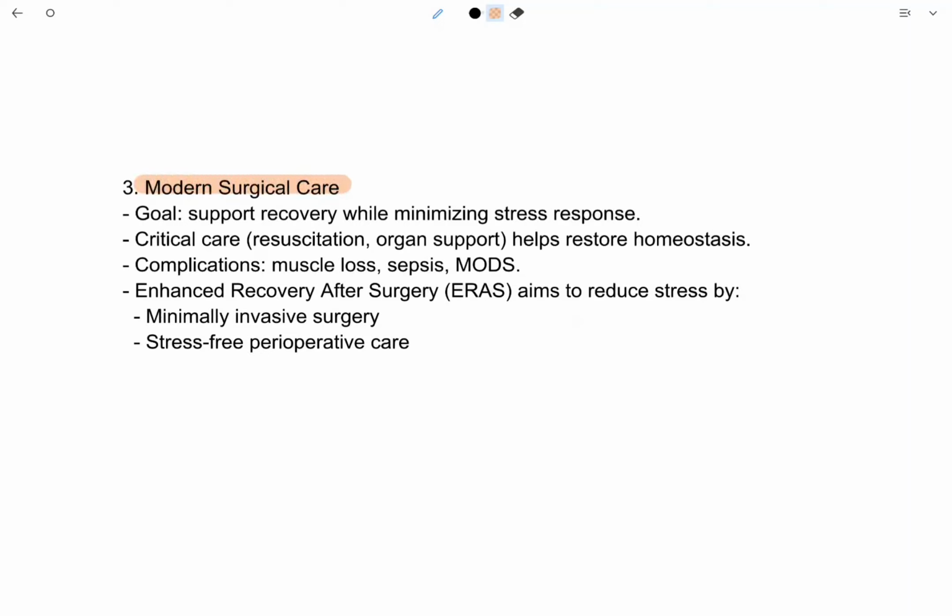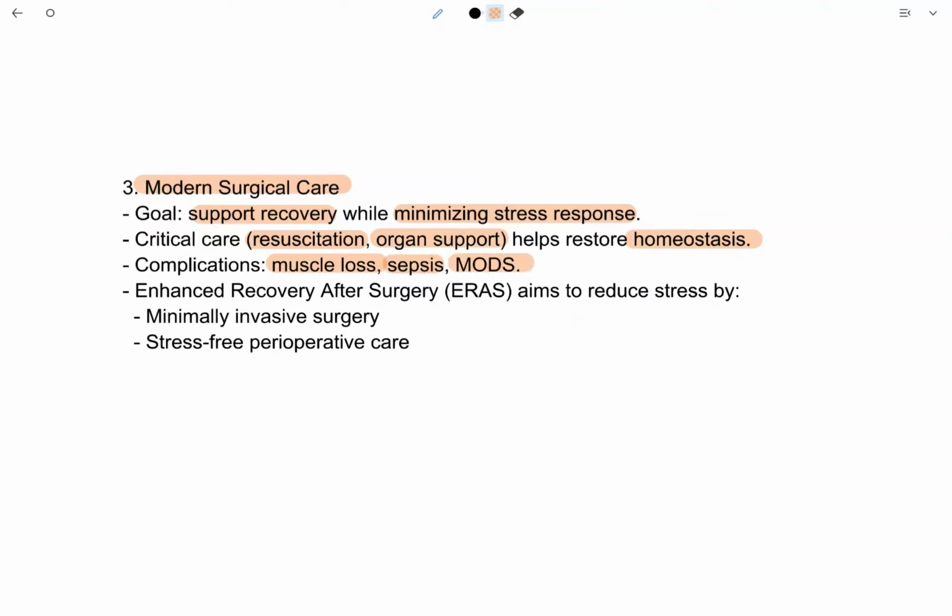Modern surgical care. Its goal is to support recovery while minimizing the stress response. Critical care: resuscitation and organ support. It helps to restore homeostasis. Complications of modern surgical care: muscle loss, sepsis, MODS.